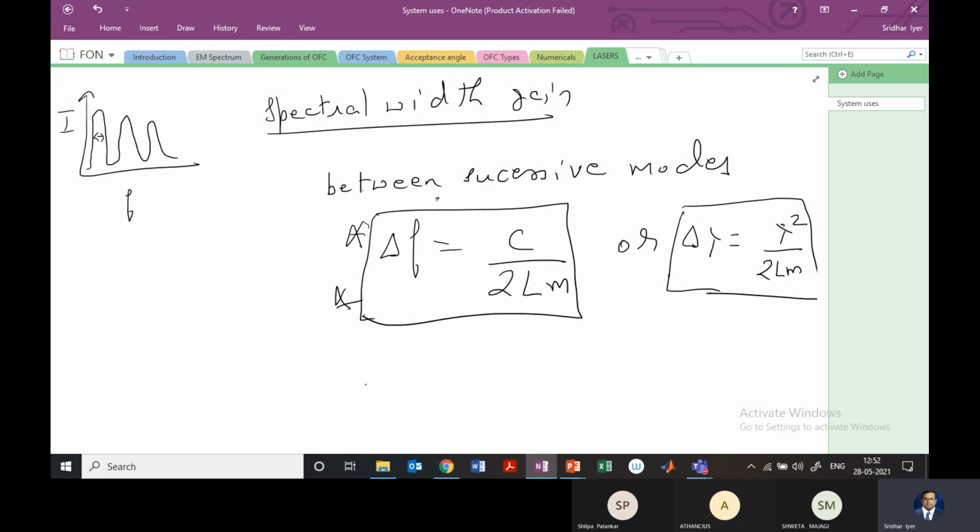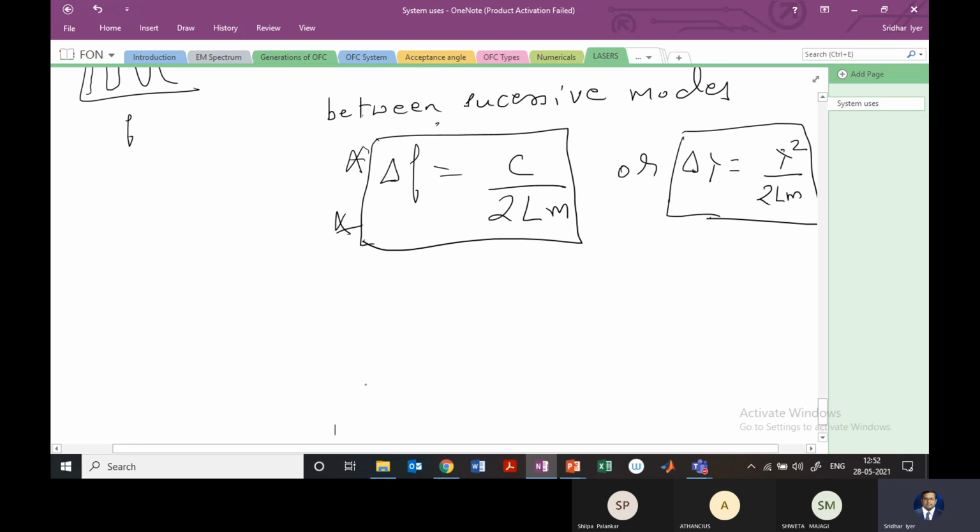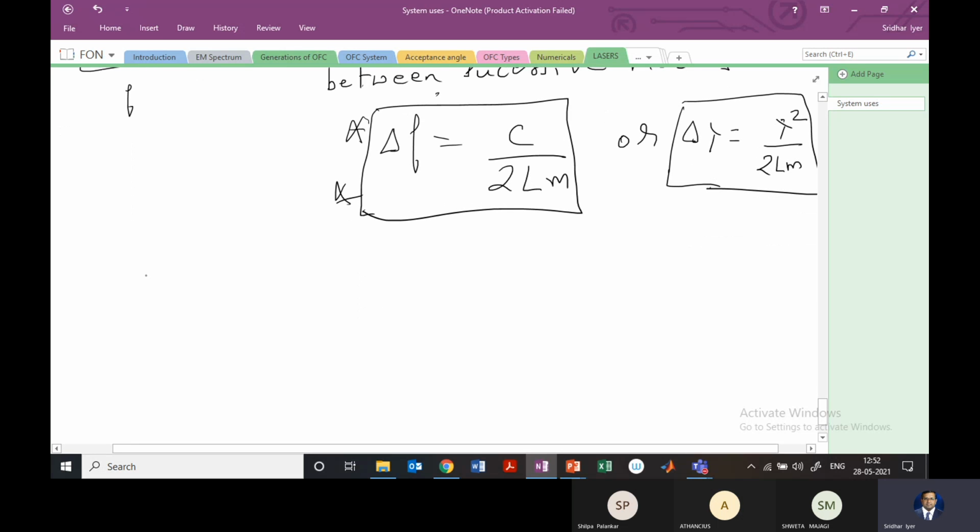So these are some important characteristics of the laser, and compared to the LEDs, the lasers are going to function much better, right? So just to compare the output characteristics of a laser with that of an LED, if you have the output power, let me write it P out, and if you have the current I in this direction, then for an LED, the relation looks something like this.